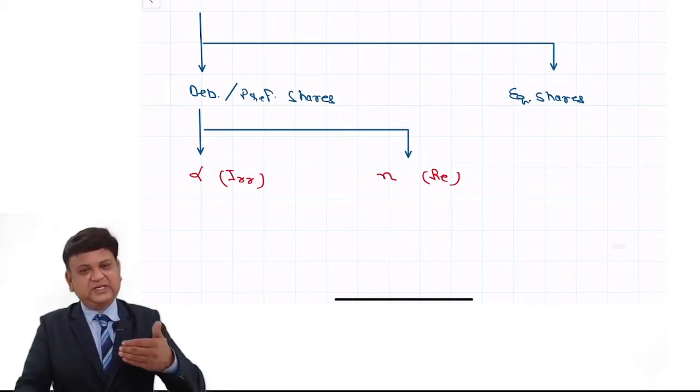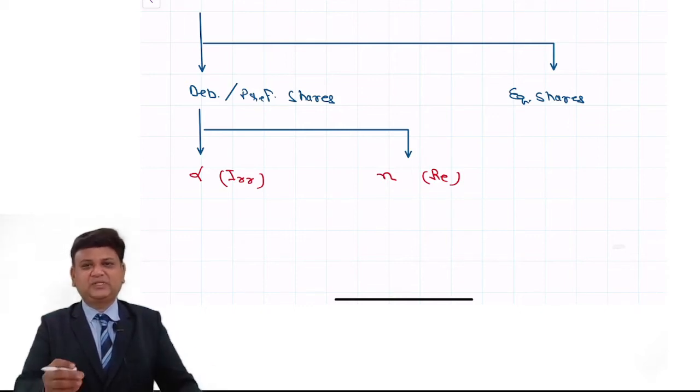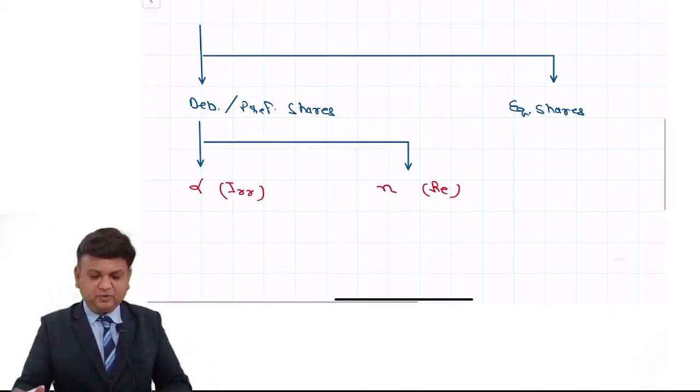Later on, that is afterwards, we are going to cover aspects like duration, convexity, then something called forward rates, and certain special feature securities that we are going to discuss.